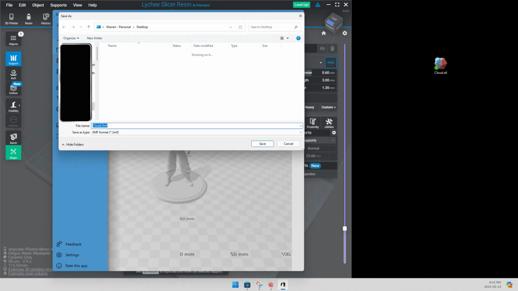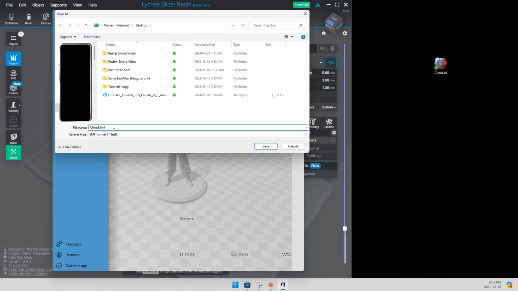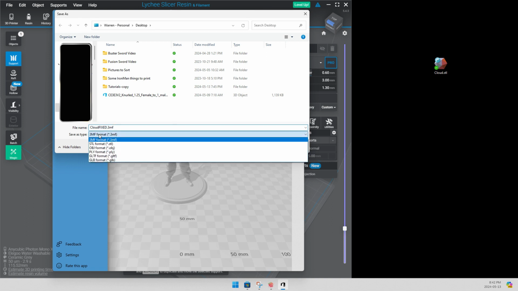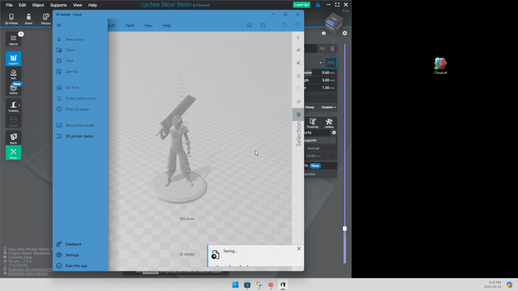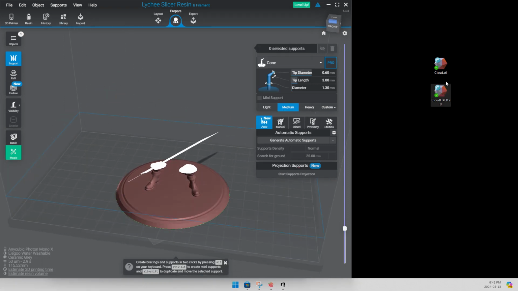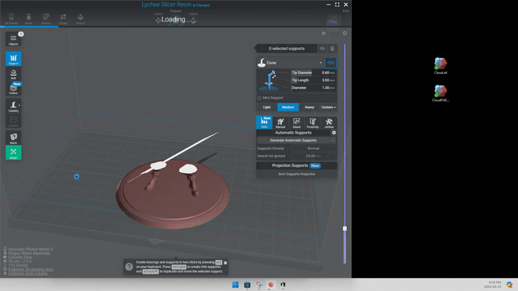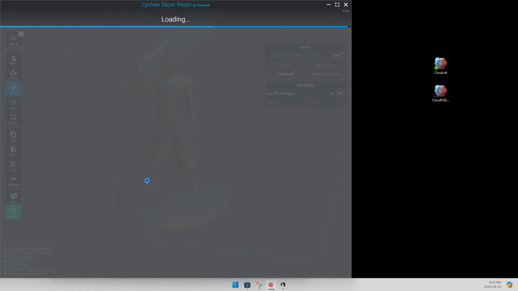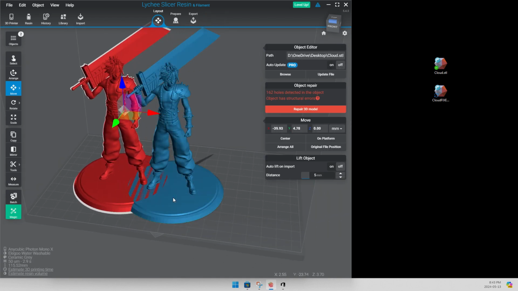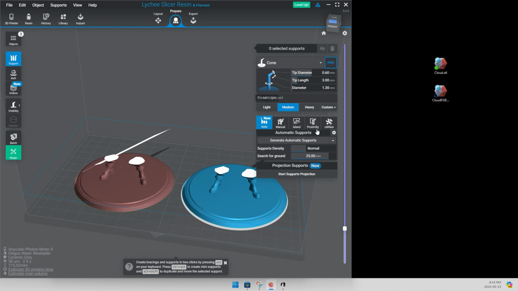Then click the hamburger menu and save. You can save it any format. I'm going to rename it and save it as an STL. Then all you have to do is take that new file and drag it into your slicer again. This time you are going to see that that ghosting is gone and you can print this file.